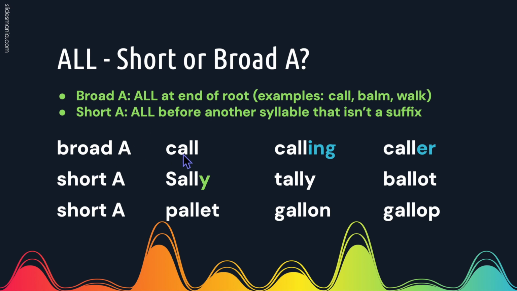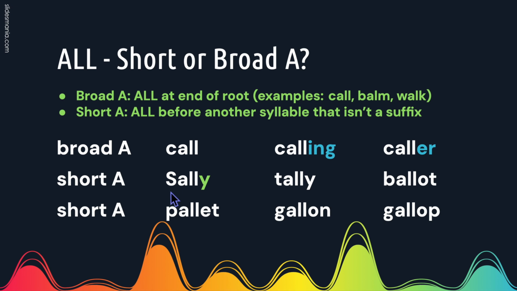For example, here we have A-L-L at the end of the root of the word call, so we use the broad sound. Here we have calling. We can add suffixes to the end of the root and it doesn't change the sound. Calling, caller. Here we have A-L-L followed by another syllable that is not a suffix. So we are going to try the short sound.